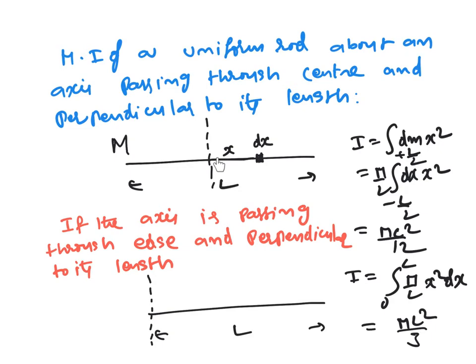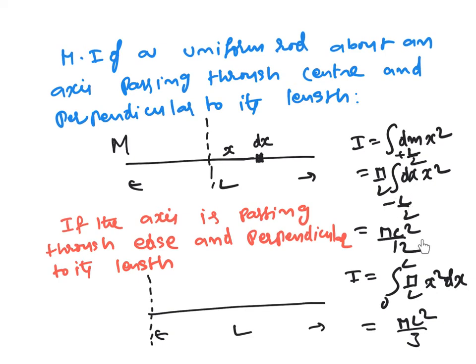Here please remember x is the perpendicular distance, and dm you can write as mass per unit length, M by L, into dx. So in the place of dm I can substitute M by L into dx, x square, and the rod is extending from minus L by 2 to plus L by 2 if you take the axis as the origin. So the limits will be minus L by 2 to plus L by 2,